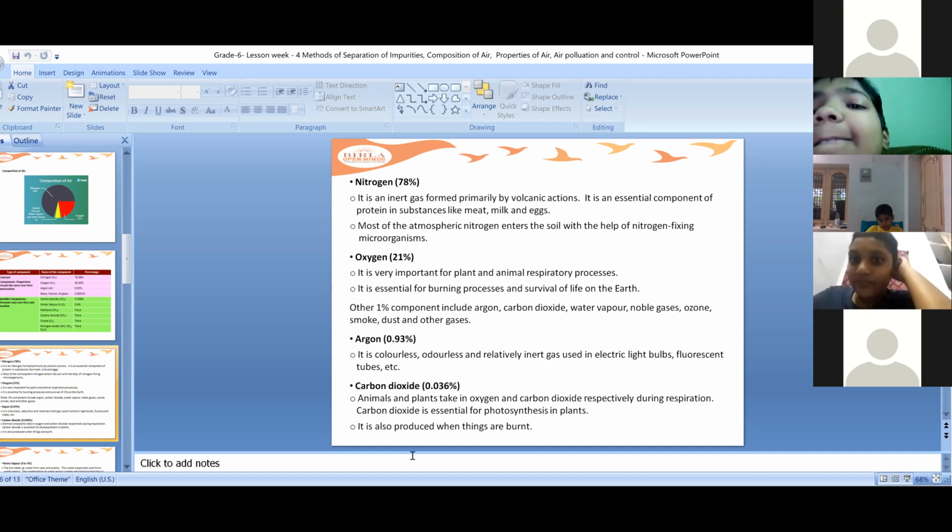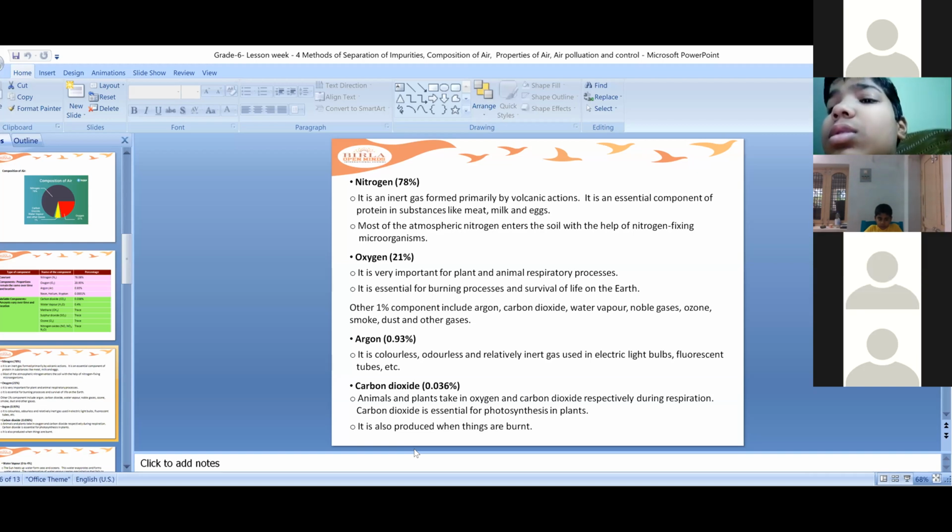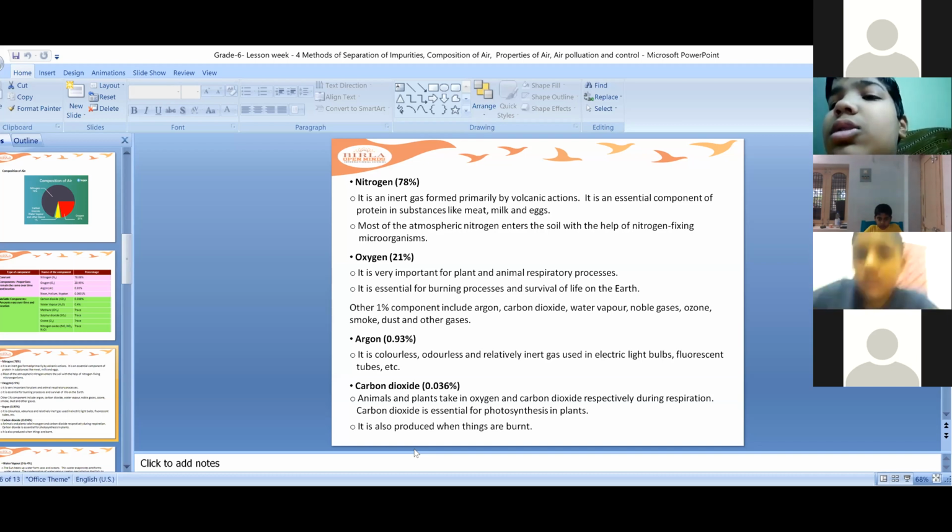Okay, when these plants are consumed by the animals like cows, goats, buffaloes, they eat green leaves and grass. So from the soil, the plants will absorb this atmospheric nitrogen. This nitrogen fixing microorganisms, you'll learn about that in your higher classes, how the nitrogen enters into the soil and then how it gets into the plants.